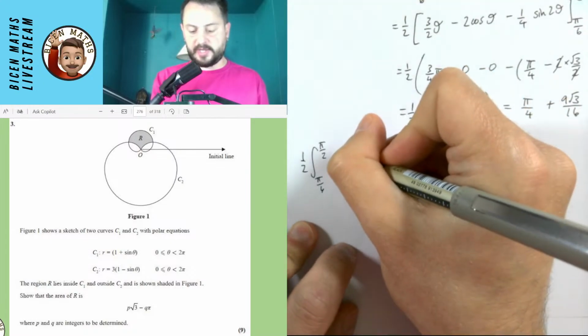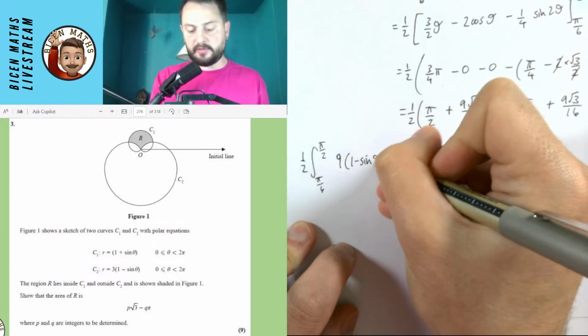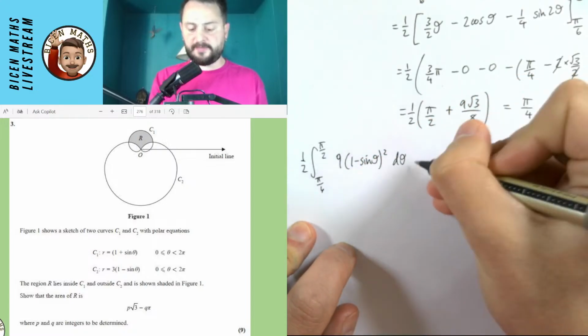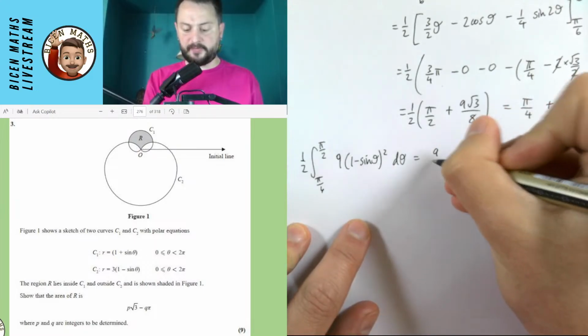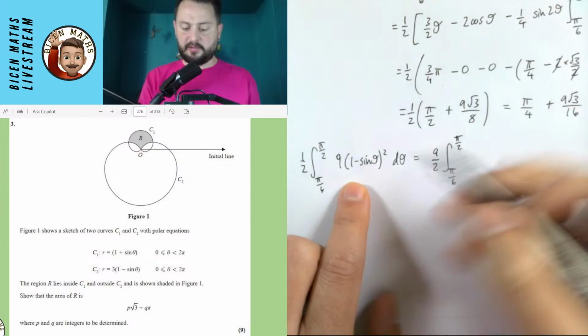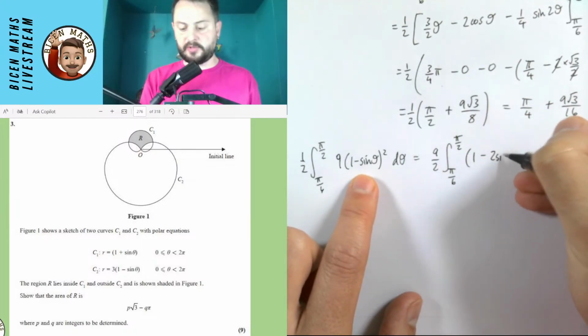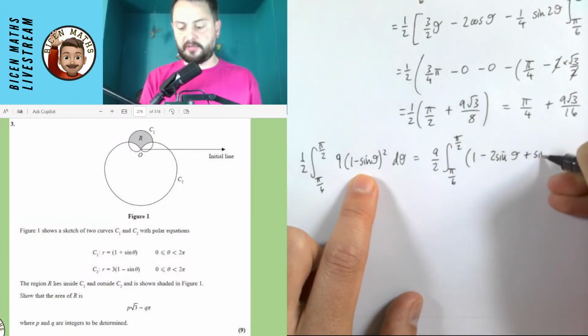So it's going to be 3 squared, which gives me the 9. This is from the second curve. And then I have 1 minus sine theta, all squared, d theta. Okay, I'm going to put the 9 out the front. So I get 9 over 2, the integral from pi over 6 to pi over 2. And it's going to be 1 minus sine theta squared, which would be 1 minus 2 sine theta plus sine squared theta.